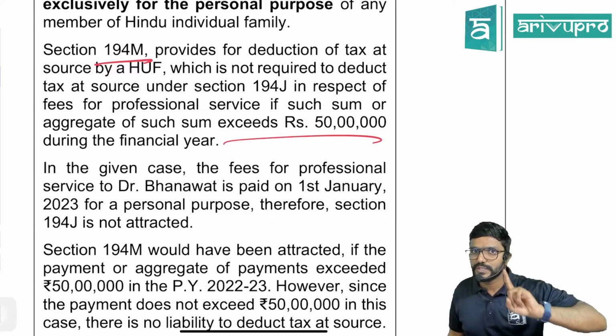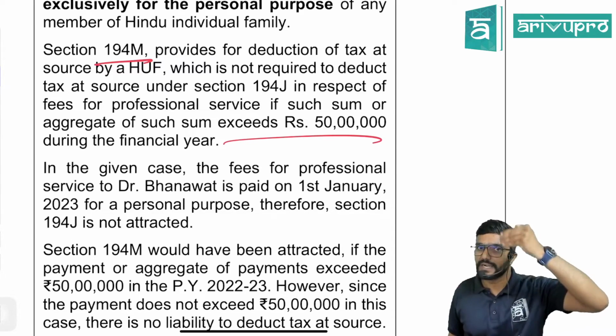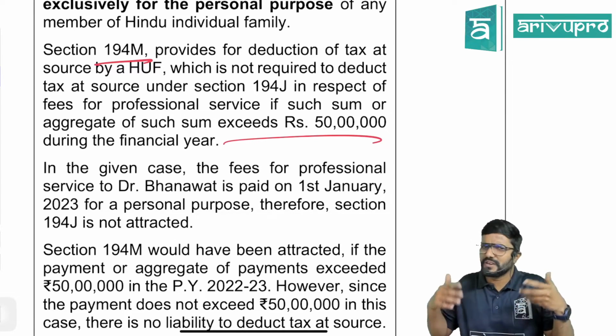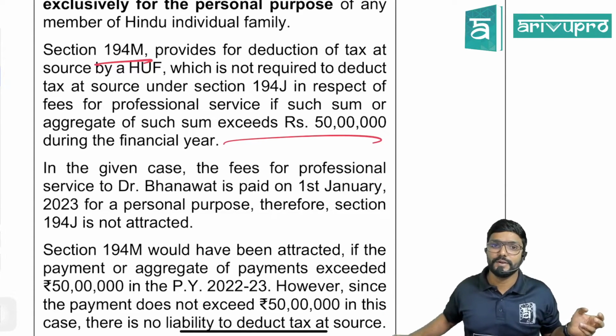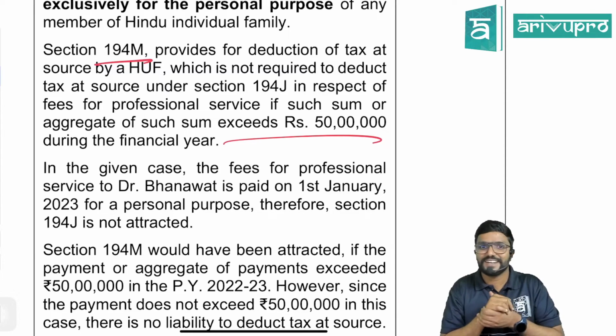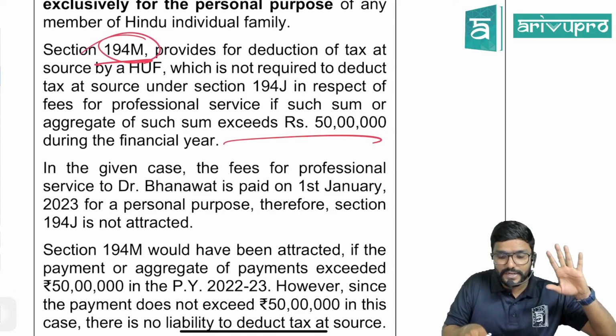194J covers only individual or HUF who are subject to tax audit last year. So whoever is not covered in 194J can be covered in M. Provided, even though they are not subject to tax audit, they are covered under M, but whatever amount they are paying in a year is more than 50 lakh. Clear? Yes.